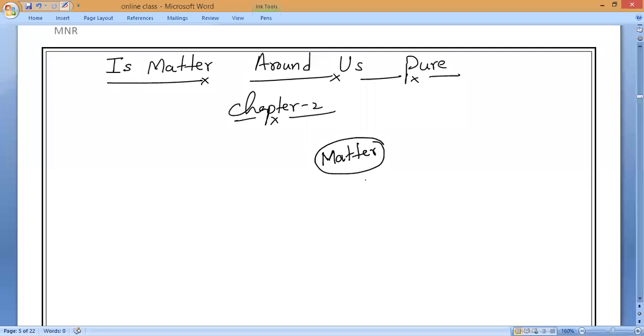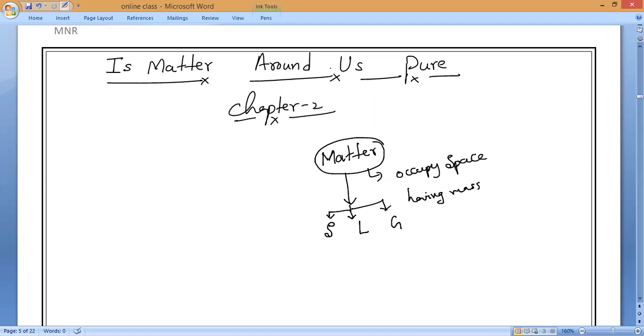Yes or no, guys? Matter means what? It occupies space and has mass. Now, the matter present in our surroundings, we studied in the entire first chapter, and we divided it into three types: solid matter, liquid matter, and gaseous state.